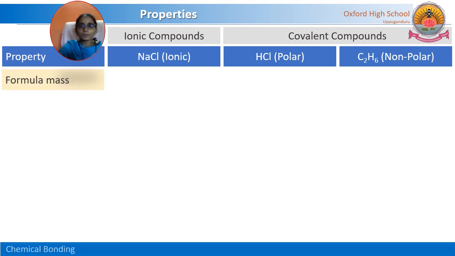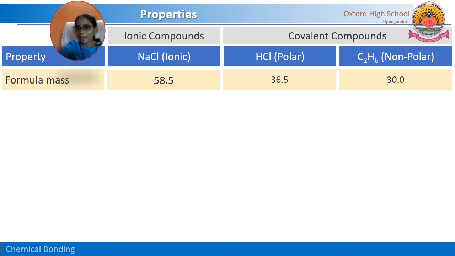First one, it is formula mass. The mass of NaCl, that is sodium chloride, is 58.5, whereas for the covalent compound it is less, 36.5. For non-polar, 30.0. Before going into the detailed explanation, let us clear that one.